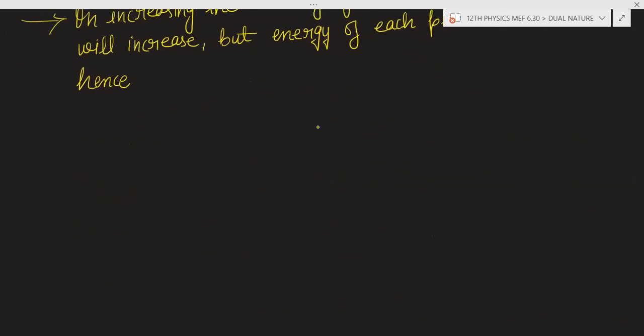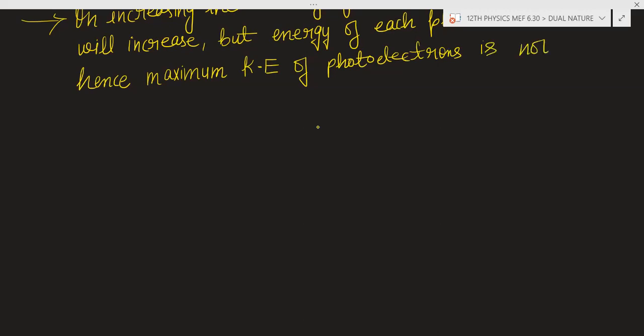Hence, maximum kinetic energy of photoelectrons is unaffected, or you can say it does not change with intensity of radiation. Photoelectron means the electrons which are ejecting.